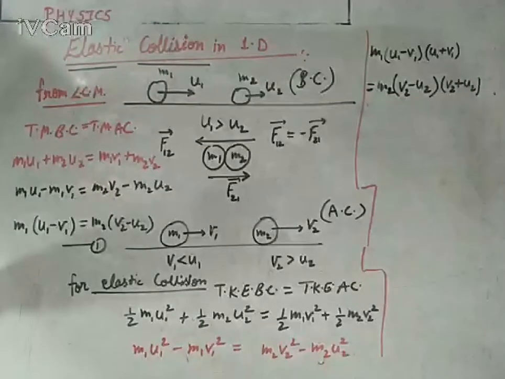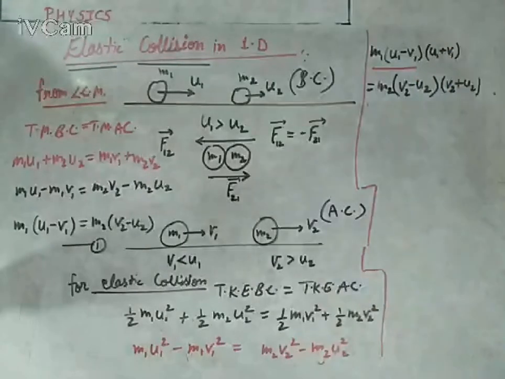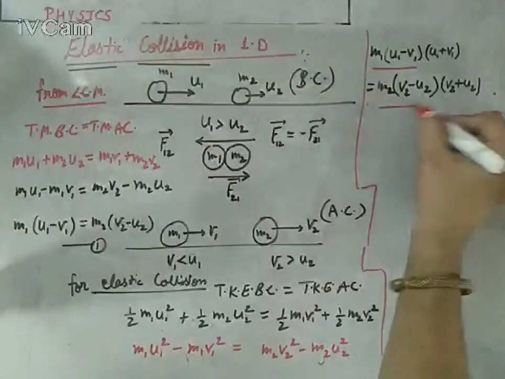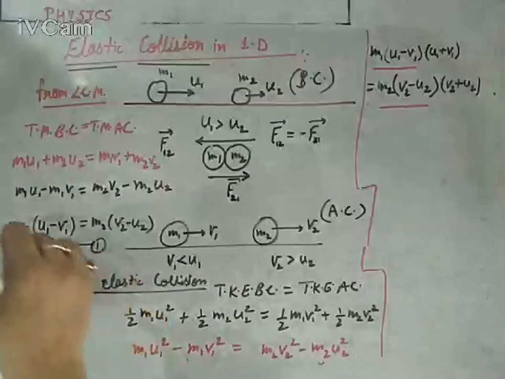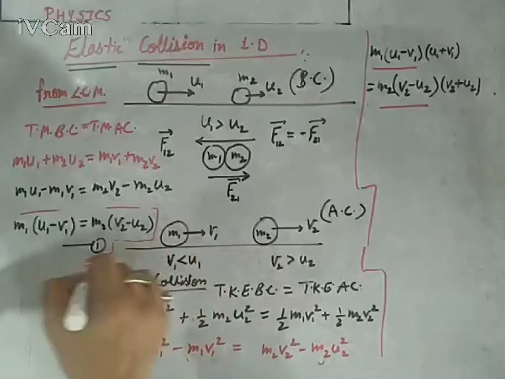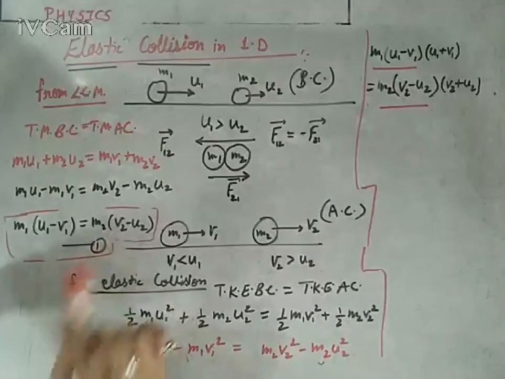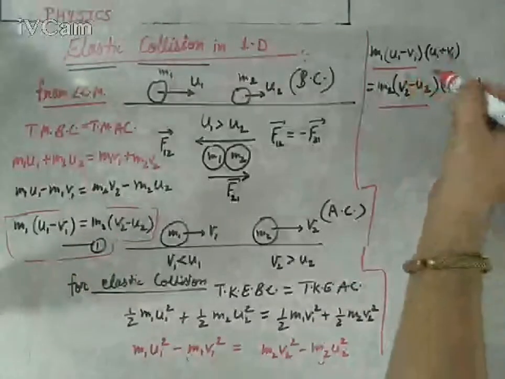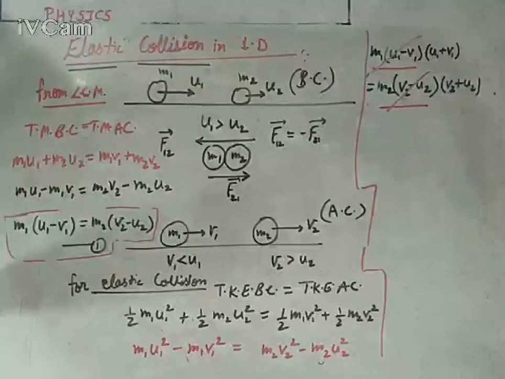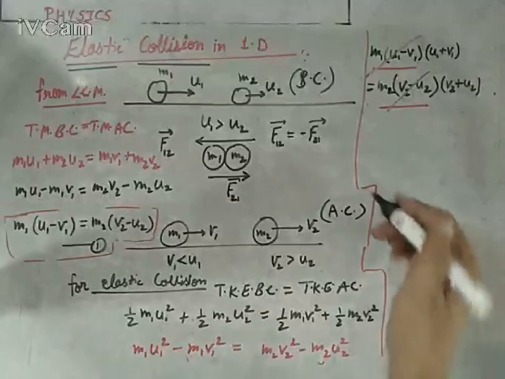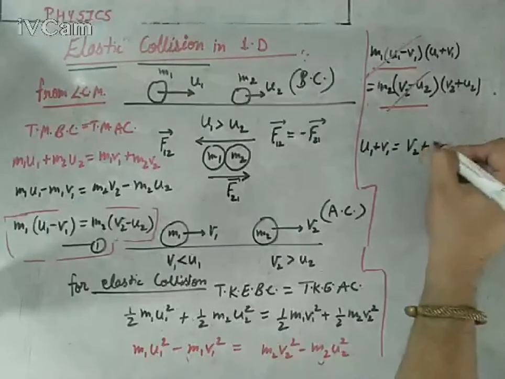Now please pay attention to the highlighted part. m1 into (u1 minus v1) and m2 into (v2 minus u2) are just the same as in equation first. You can see m1 (u1 minus v1) equals m2 (v2 minus u2). If they are the same, they can be cancelled. So this whole term will get cancelled. So you will get the output as u1 plus v1 equals v2 plus u2.